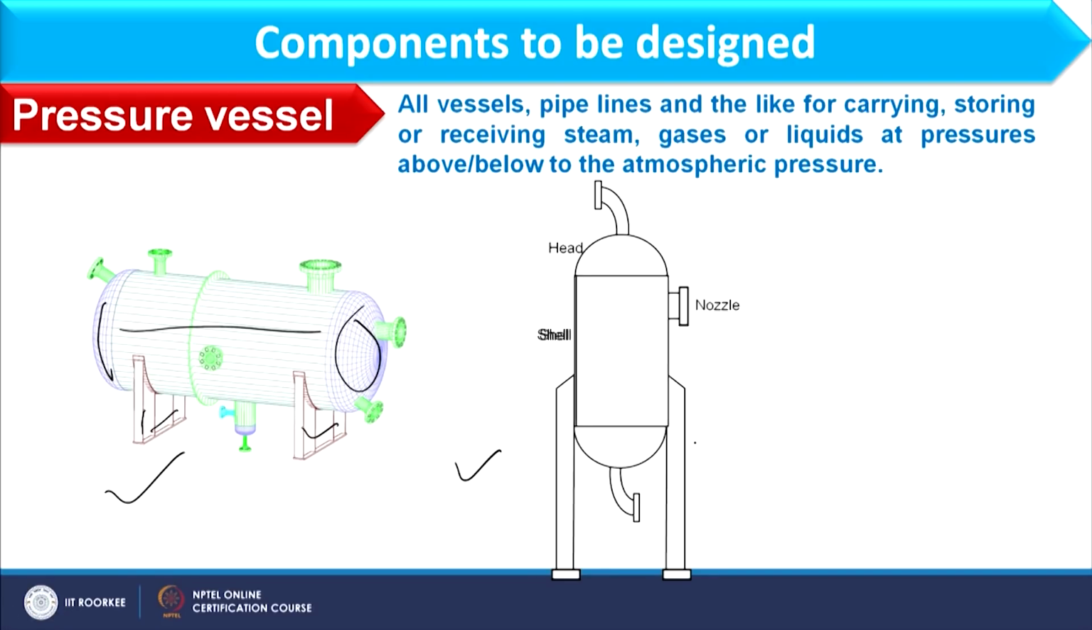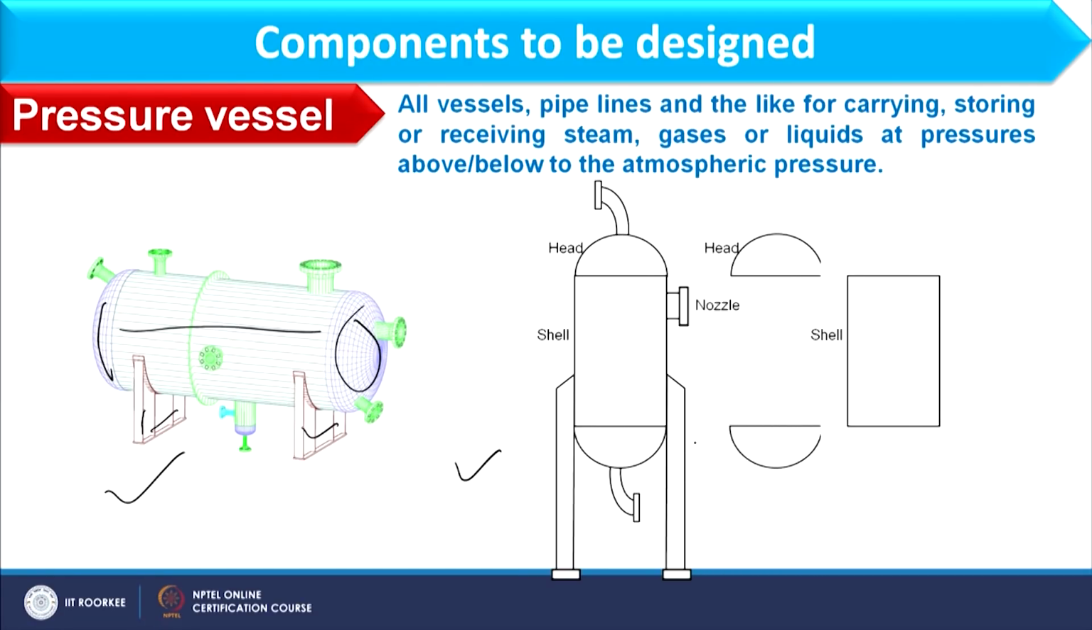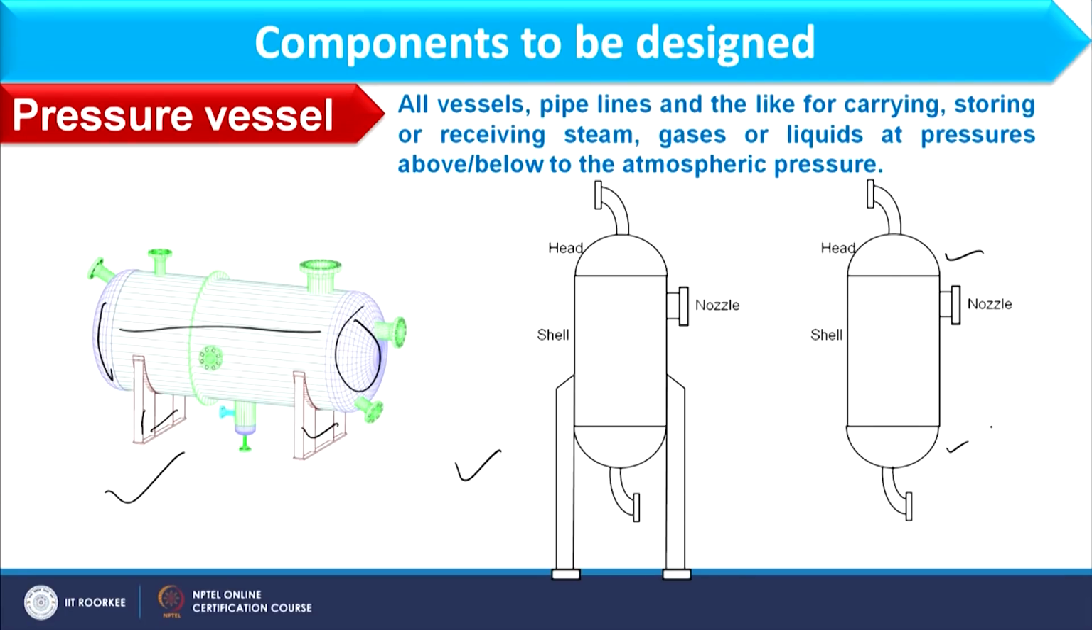So, the components we need to design: first of all we will start with the shell, then we will design the heads, then we will proceed to the nozzle, and for the nozzle we also have to discuss the compensation that will be placed when we make any nozzle or any opening in the shell or head, and then finally we will design the support. In such stages we can design different components and then we join these designs together to make a complete pressure vessel.